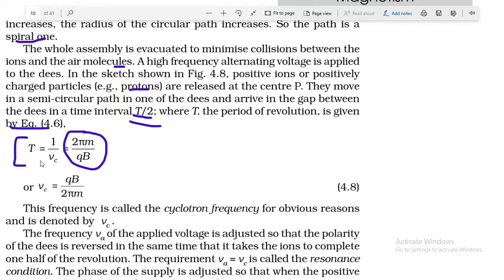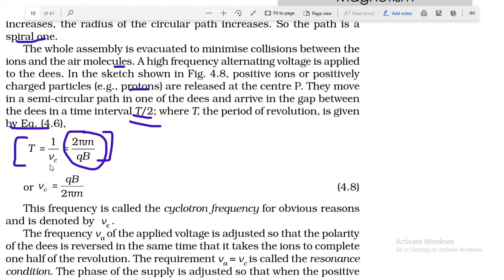the formula for time period of revolution is given by this, because this formula was derived yesterday in the last session where we completed the time period of a charged particle moving in a uniform magnetic field and perpendicular to the field.